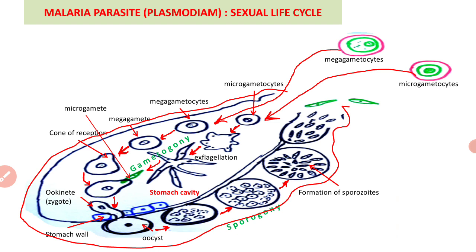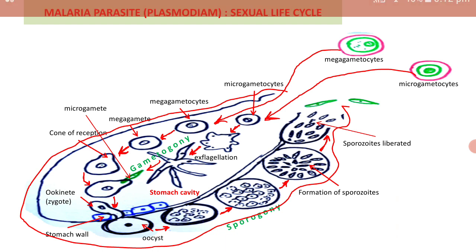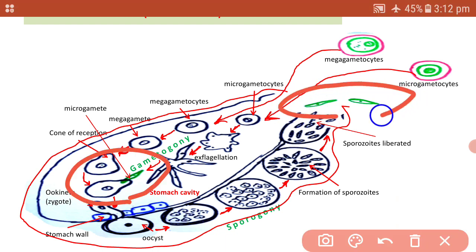and they are waiting to enter the body of a human being. In the mosquito, this whole sexual cycle is completed within 10 to 20 days, depending upon the temperature.